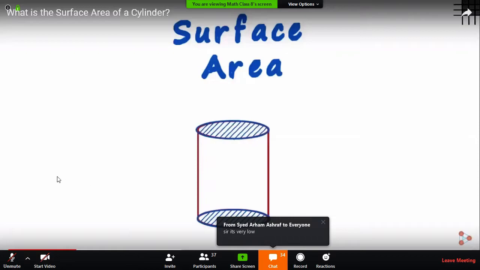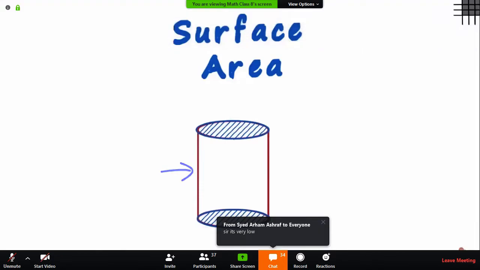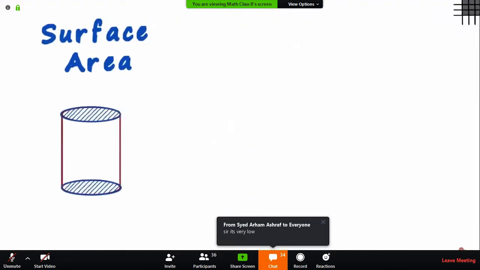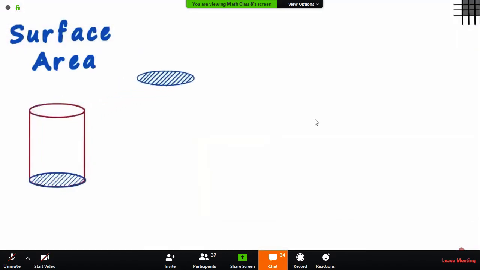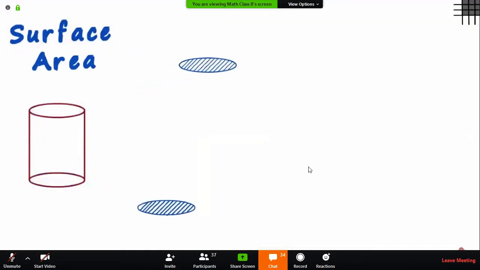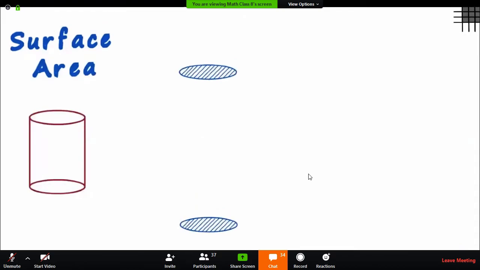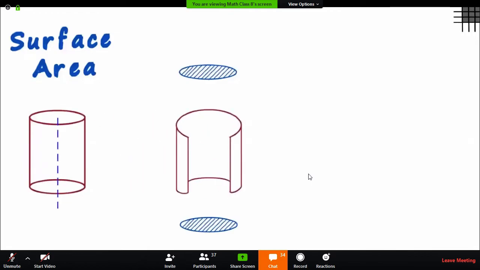But the important question is, how do we find the surface area of this curved surface? Let's zoom out a bit. First, let's separate the circular ends. This is the top one and this is the one at the bottom. To understand the curved surface, we cut it open vertically, which will make it look like this.